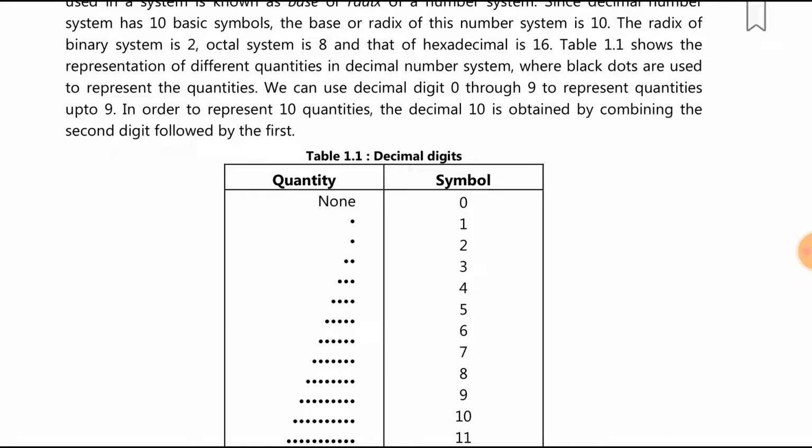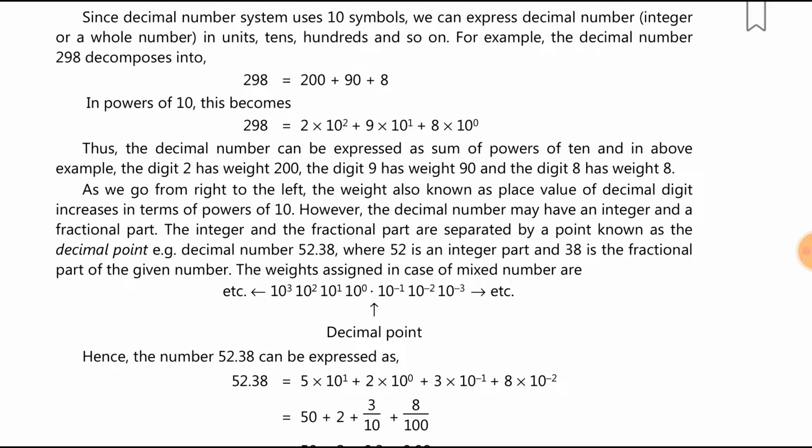For 0 none, for 1 one dot, for 2 two dots, for 3 three dots, likewise up to 11 you can represent using dots.